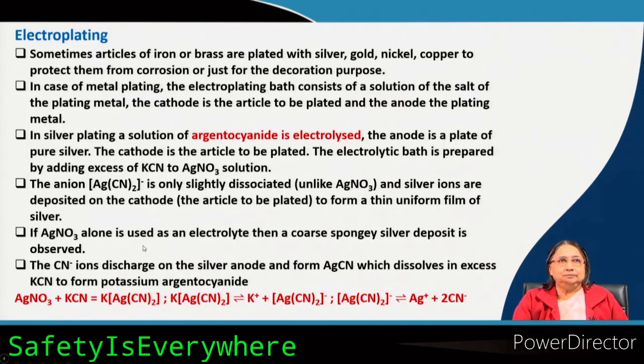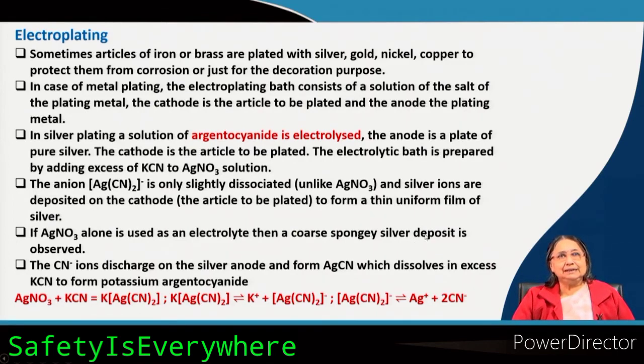If you use silver nitrate as the electrolyte, then you will get a coarse spongy silver deposit, okay, because silver nitrate is a strong electrolyte and the electrolysis will go on fast and you will get a spongy silver deposit.